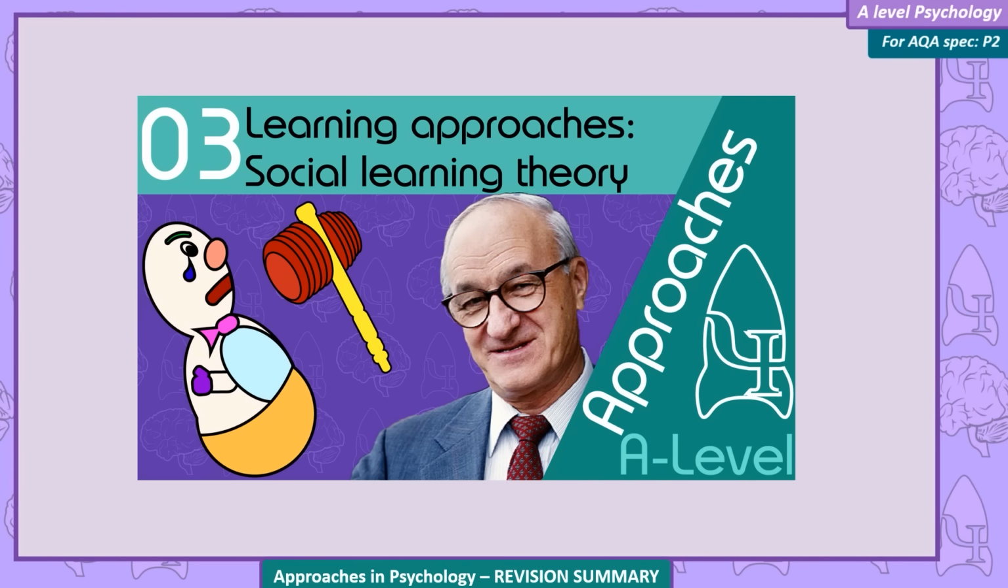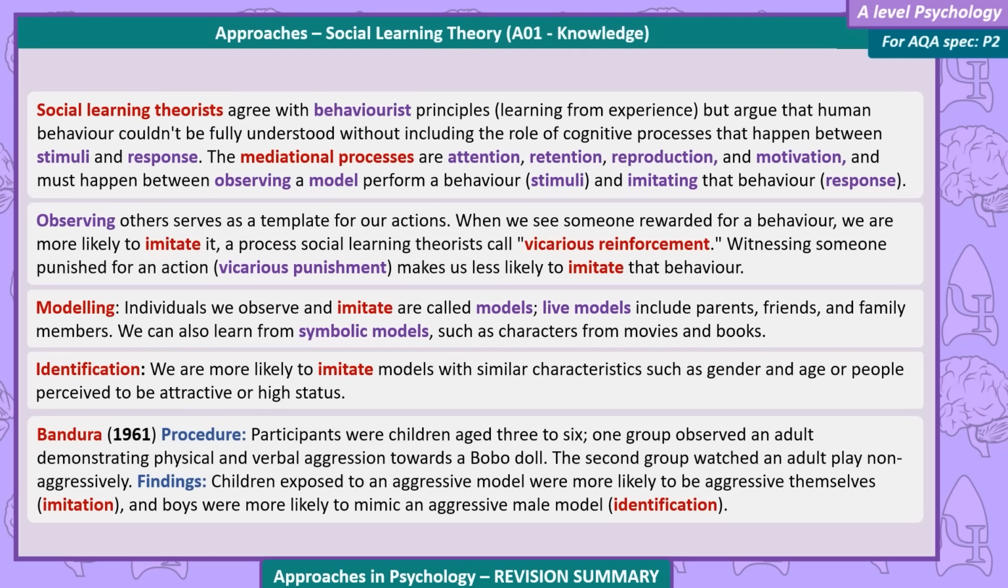Learning approaches, social learning theory. Social learning theorists agree with behaviourist principles, learning from experience, but argue that human behaviour can't be fully understood without including the role of cognitive processes that happen between stimuli and response. The mediational processes are attention, retention, reproduction, and motivation, and must happen between observing a model perform a behaviour, stimuli, and imitating that behaviour, response.